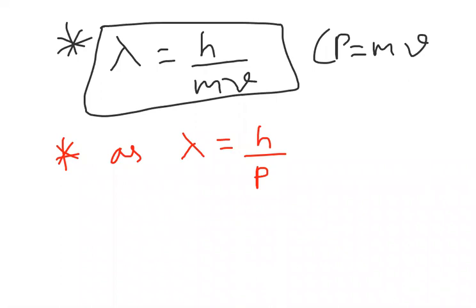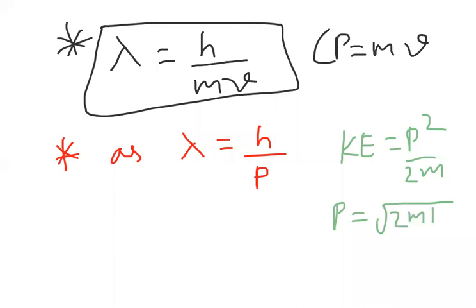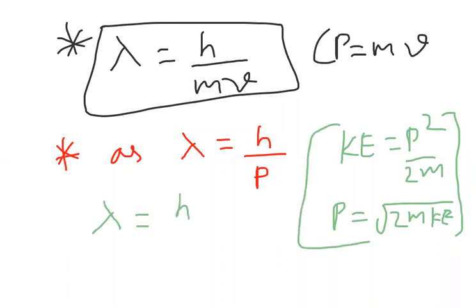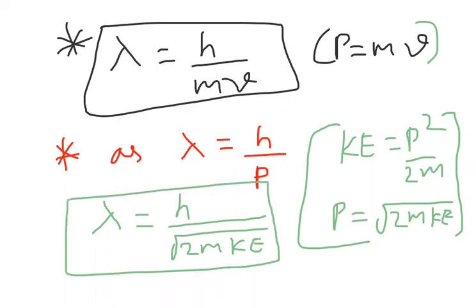From the work-energy connected laws of motion, kinetic energy can be written as p square by 2m. So p is equal to root over 2m into kinetic energy. From this formula, I can write the de Broglie wavelength as lambda is equal to h by root over 2m into kinetic energy. Here, what is KE? KE is called the kinetic energy of a particle.